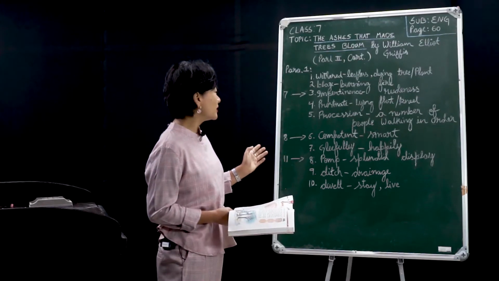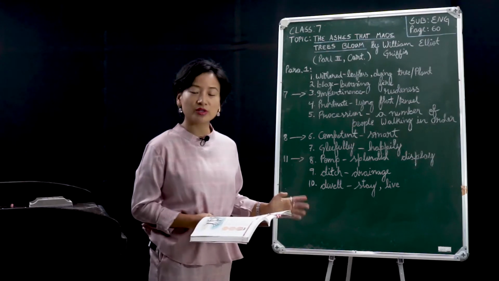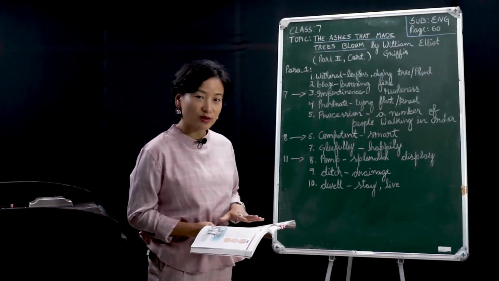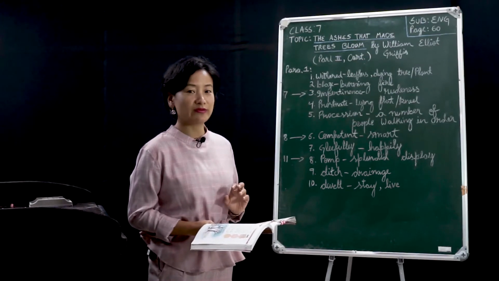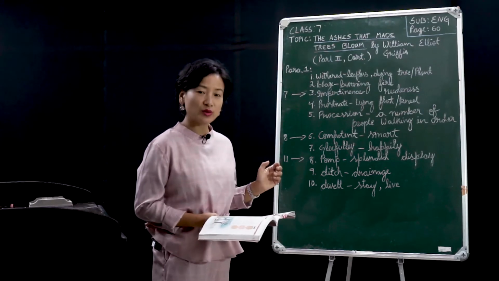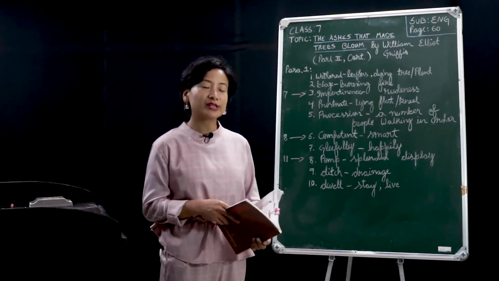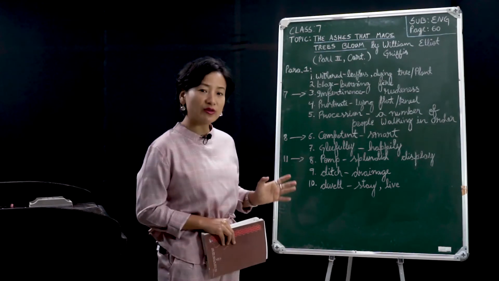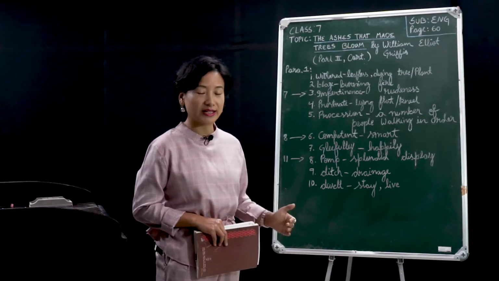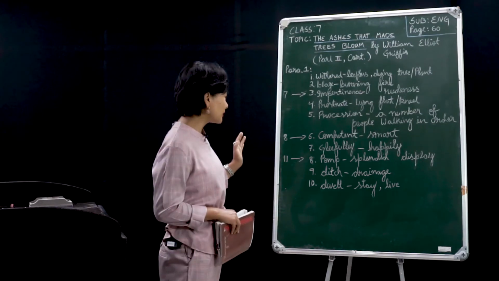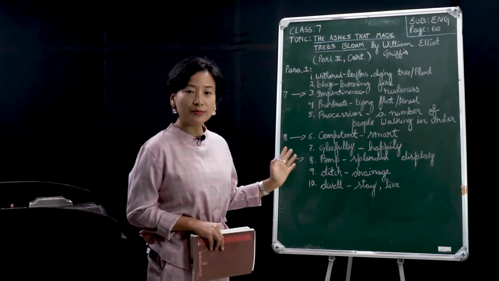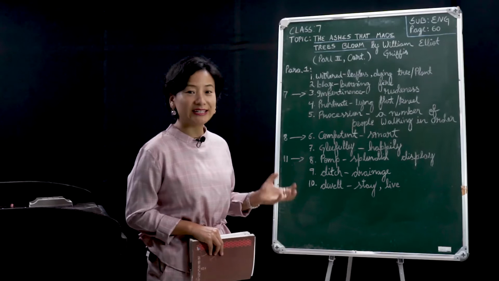Then number 4, same paragraph, prostrate. What does prostrate mean? Prostrate here in our text means lying down flat, or we can also say kneeling down out of respect for someone, all right? Then we have procession. I'm sure you are familiar with it, but a procession is when a number of people are walking in an orderly manner. In paragraph 8, you will find the word competent. What does competent mean? Competent here is referring to a smart leader, all right?